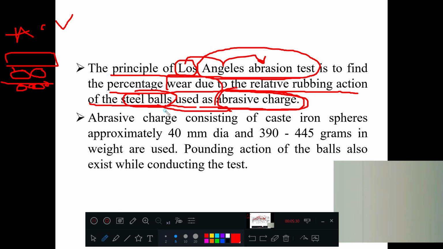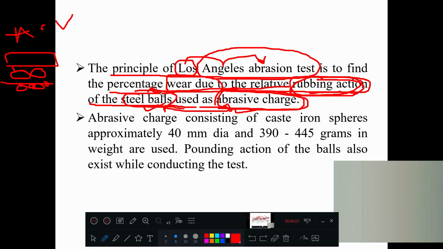Steel balls are used as abrasive charges in the experiment, which will cause rubbing action. When you come to the diagram, you will understand. For the time being, understand that in a laboratory, steel balls are used as abrasive charge to maintain rubbing action. From the rubbing action, you get the percentage wear and tear.